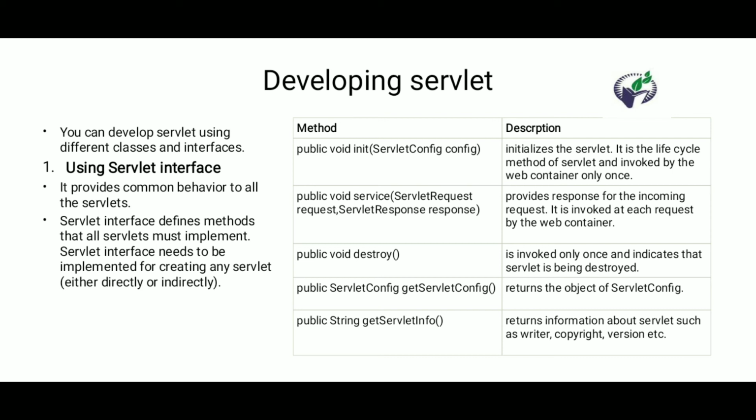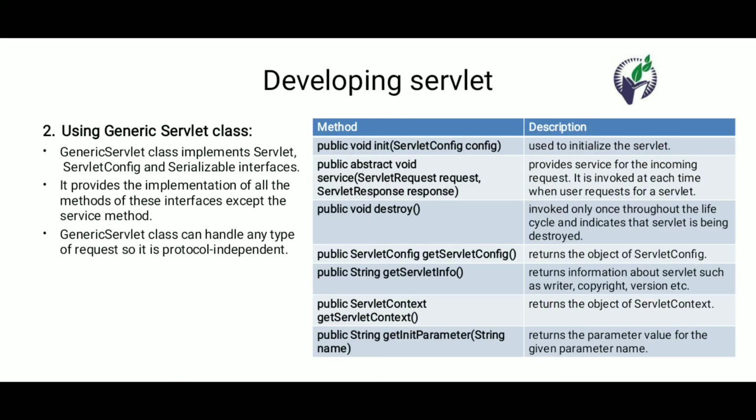These are all defined in the interface, which is used to create the servlet. All servlets must implement the servlet interface, either directly or indirectly.